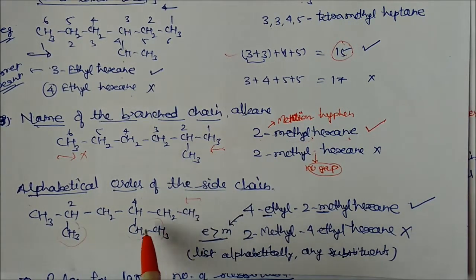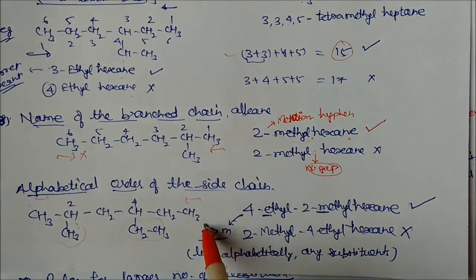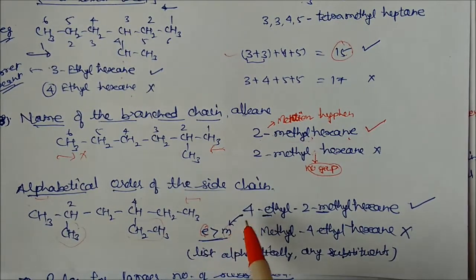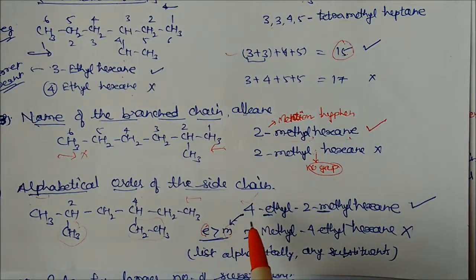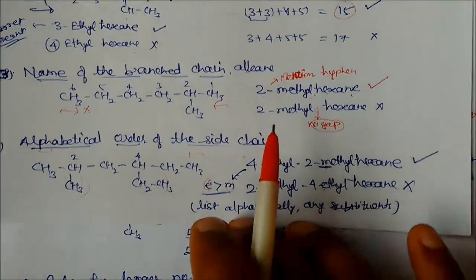If you count from the other side, it will be 4-ethyl-2-methylhexane. Which counting is applicable? Because E comes first, then M. So this is the correct order, and the other is the wrong order. Substituents should be written alphabetically, and the one coming alphabetically first will be written first. So here E is first, then M, not M first. Writing it that way will be a wrong answer.